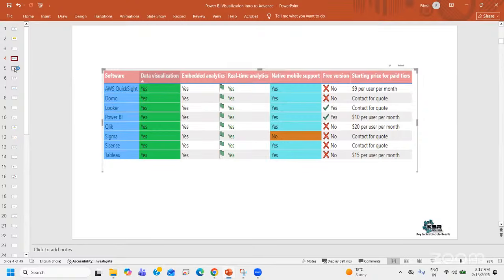But if you read this same table visual without any colors and without any icons, there are different icons present, right? You have a cross icon, a tick mark icon, flag icons. There are many icons present here. If you had read this information without any color, any icon, or any formatting we have done, it would have been very difficult to understand. Almost 90% of people would have skipped this option.